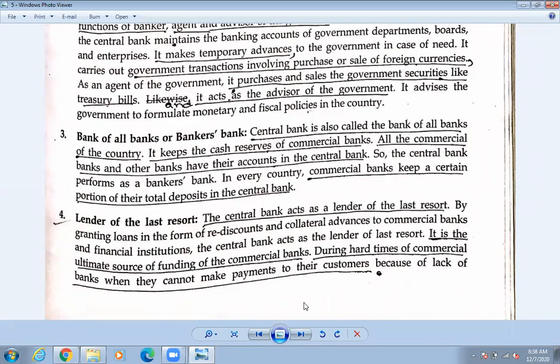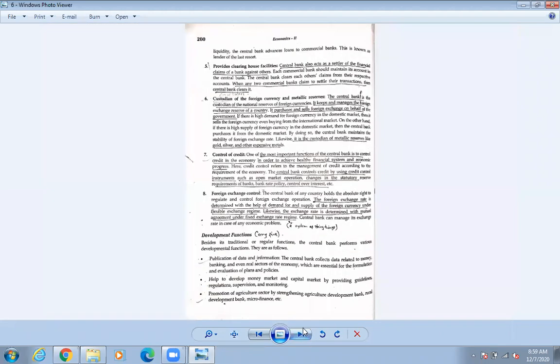Did you understand what last resort is or not? Okay, so when I have a money crisis, then what am I going to do? I'm going to go to the Nepal Rastra Bank. If I'm the bank, then I need to go to the Nepal Rastra Bank. I need to take help from the Nepal Rastra Bank. If I cannot manage anymore and I need the money, then they are going to provide it in that way.